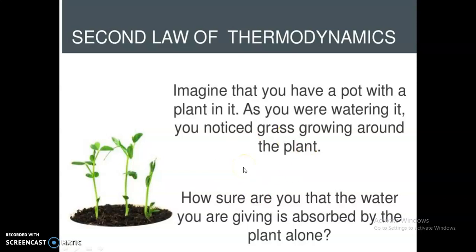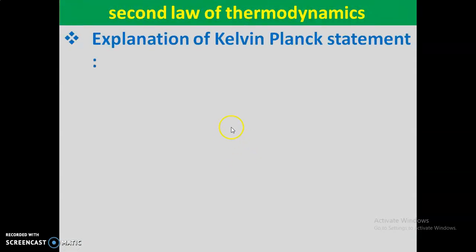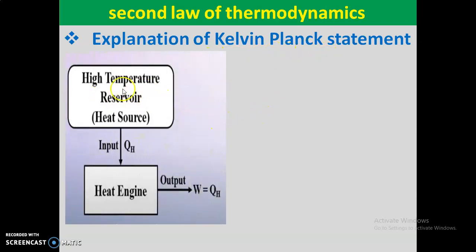Likewise, in the same way, to understand the explanation of the Kelvin-Planck statement, here we have a high temperature reservoir, which is a heat source, and a heat engine. The high temperature reservoir supplies heat to the heat engine.